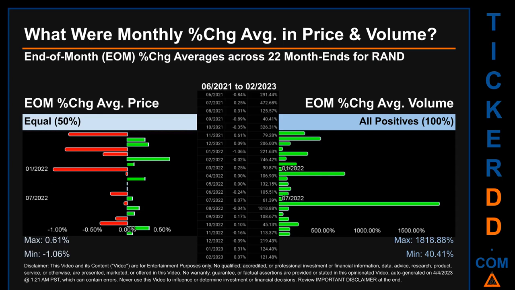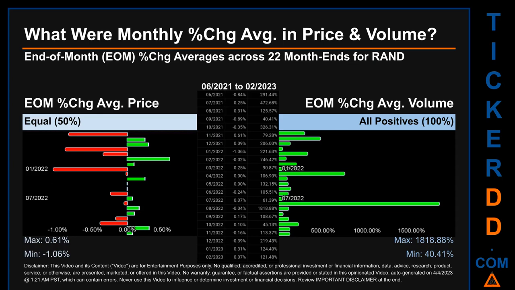From 06-2021 to 02-2023, there was an equal split of monthly percentage change in price across 22-month ends. In terms of volume, 22 out of 22 month ends had a positive percentage change. That is 100% of month ends saw a positive percentage change in average volume.